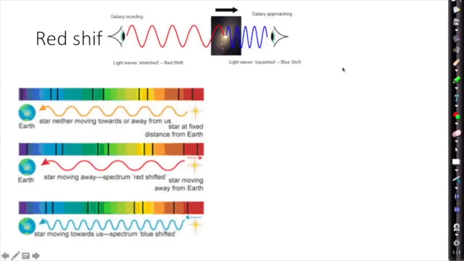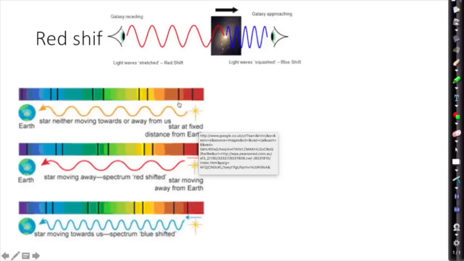So here's an example of the evidence, a simplified version of the evidence that we use to prove that the universe is expanding. So if we've got a star which is at a fixed distance from us, we can see all the colours of the rainbow that come out of that star. And the star has what we call absorption lines on it. These are lines where those wavelengths, those particular frequencies of light are being absorbed by the elements in the star. So hydrogen, helium, any other elements in there. And they will absorb specific frequencies of light that comes out of the star. So these are called absorption lines. And those absorption lines are due to the elements in it. So we know what those elements are because we can recreate them on Earth.